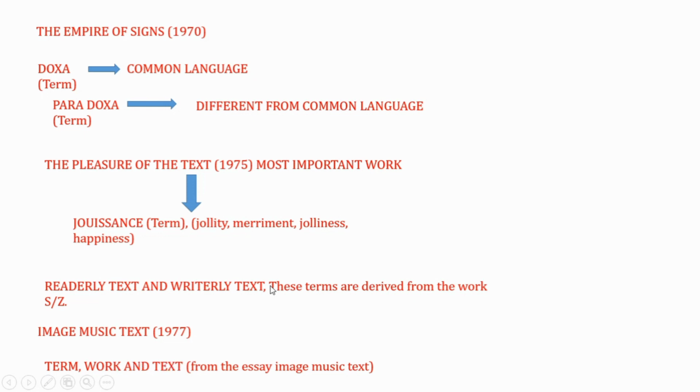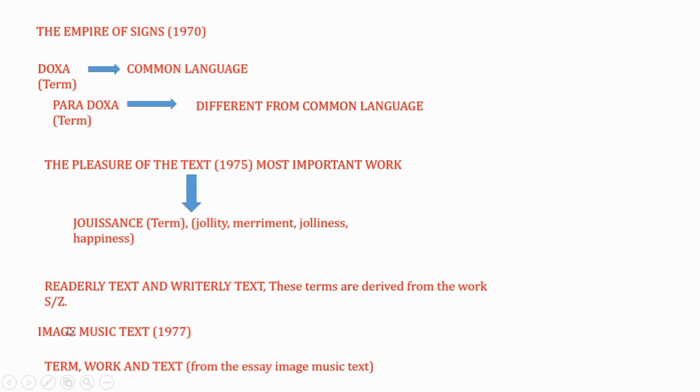So hopefully, friends, this writer is very famous, and last time in the NET examination, two questions were asked about this writer. There was a chronology question, where your works were supposed to be set in chronological order, year wise. And the second question, with Image Music Text, was asked in the UGC NET examination. There were three questions from Edward Said and one question from Roland Barthes.